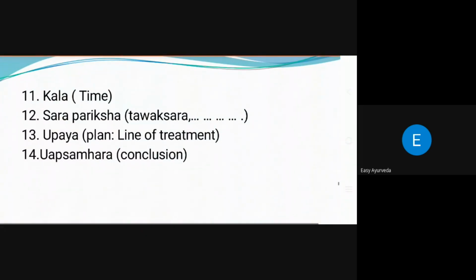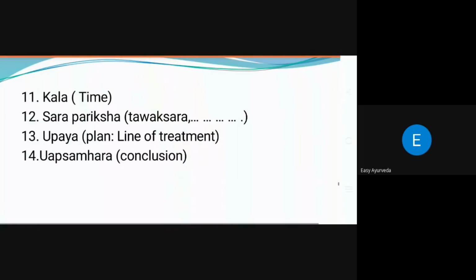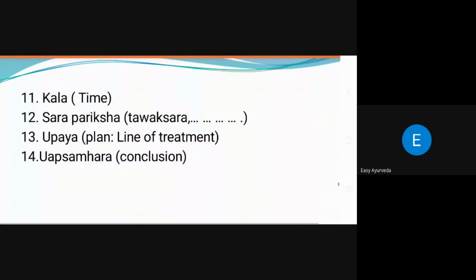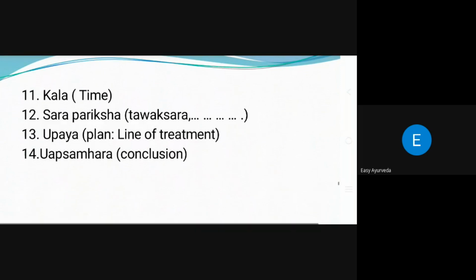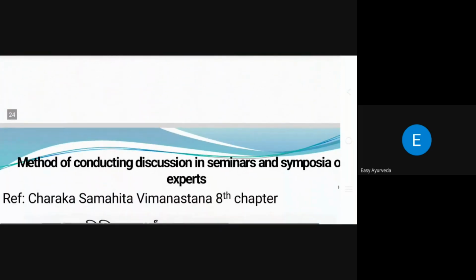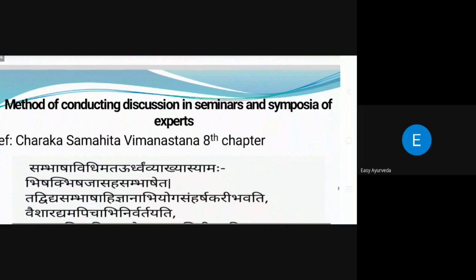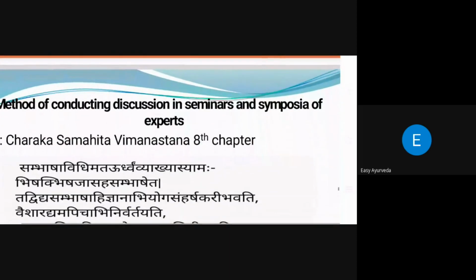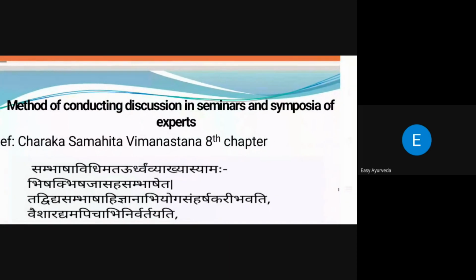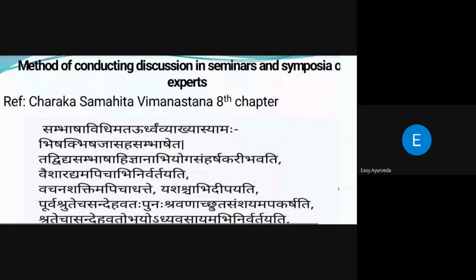Upasamhara means conclusion. See here, all the things he mentions are the requirements of our clinical research protocol. Along with this, one point has been left, which is covered in that chapter itself: the method of conducting a discussion in a seminar and symposium of experts. In research papers, we write one major portion called the discussion part.